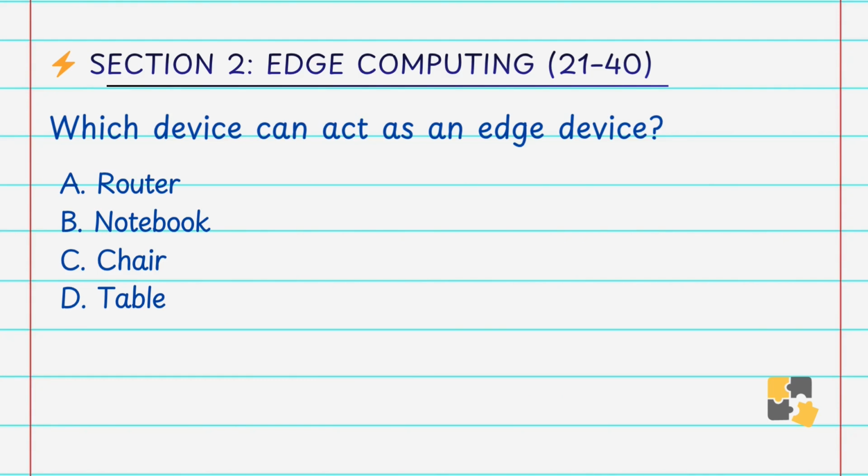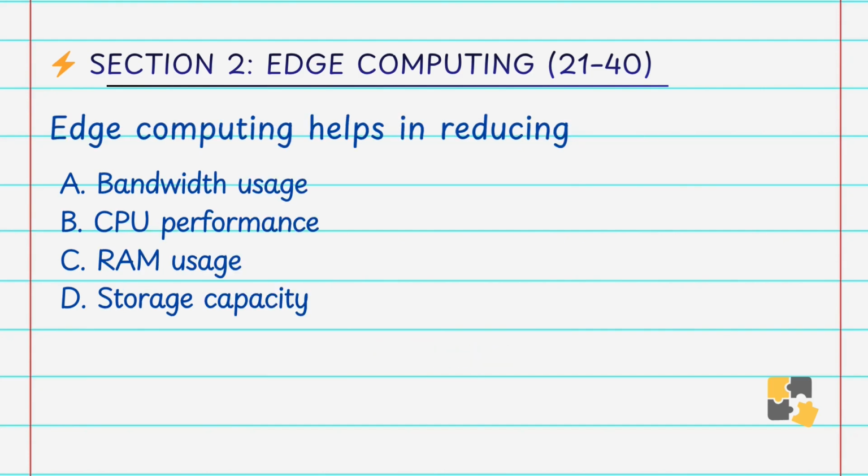Which device can act as an edge device? A. Router, B. Notebook, C. Chair, D. Table. Answer is A. Router. Devices such as routers, gateways and smart cameras can process the data locally and act as edge devices in an edge computing system.